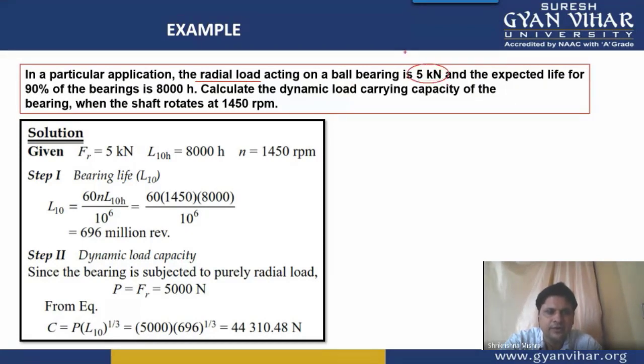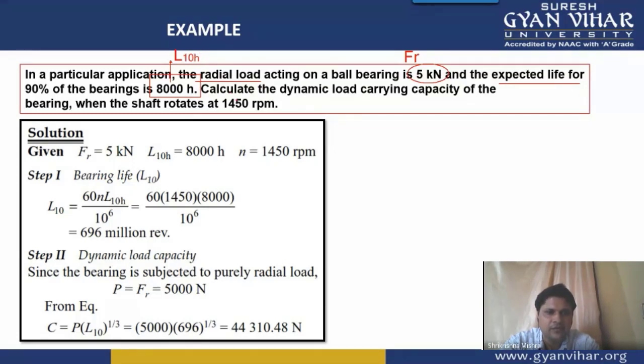All right. So what is this? We write it as Fr, radial load. Then the expected life for 90% of the bearing means this is your L10 life, but it is in hours. You can see that it is in hours, means this is your L10H. So life of the bearing in hours is your 8,000 hours.